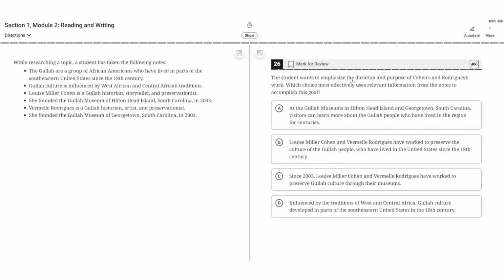The student wants to emphasize the duration and purpose of Cohen's and Rodriguez's work. Which choice most effectively uses relevant information from the notes to accomplish this goal? While researching a topic, a student has taken the following notes.